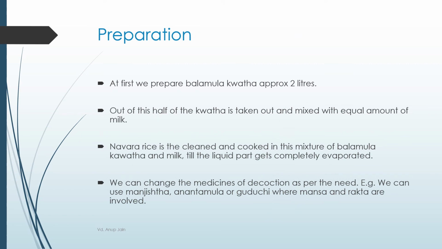For preparation, initially bala or ashwagandha mool kwath is prepared in a quantity of approximately 2 liters. Out of this, half of the kwath is taken out and mixed with an equal amount of milk and heated separately. The navara rice is thus cleaned and cooked in the mixture of balamul kwath and milk till the liquid part gets completely evaporated. The medicines in the decoction can be changed according to requirement. For example, if there is involvement of Rakta or Raktavaha srotas, then Manjishta etc. can be used.